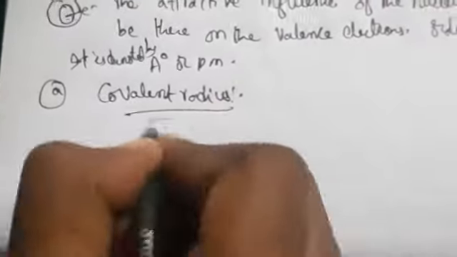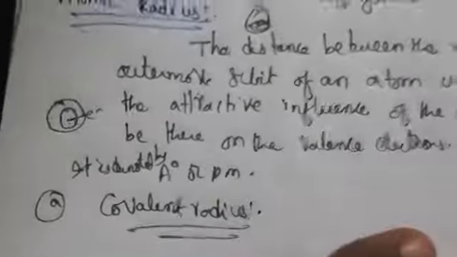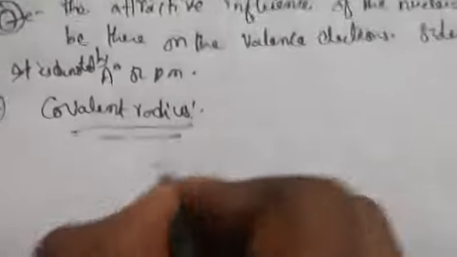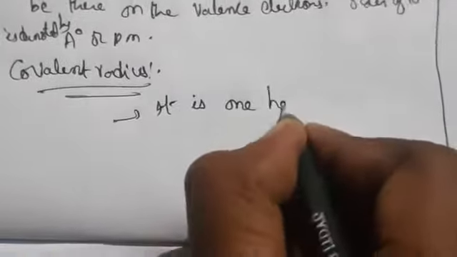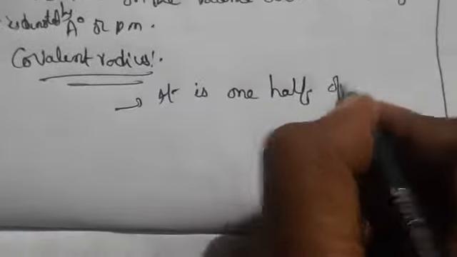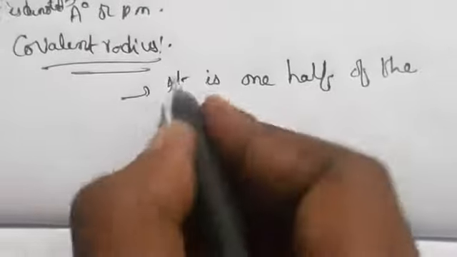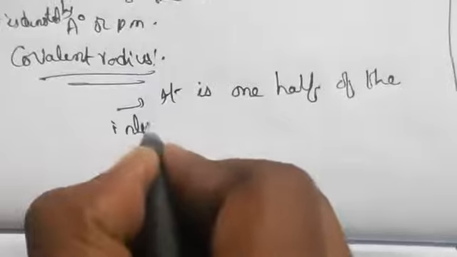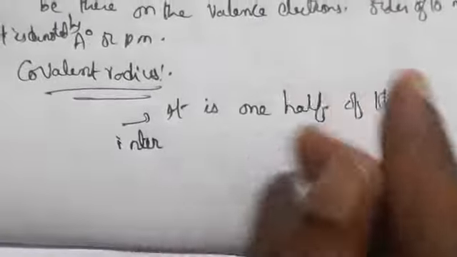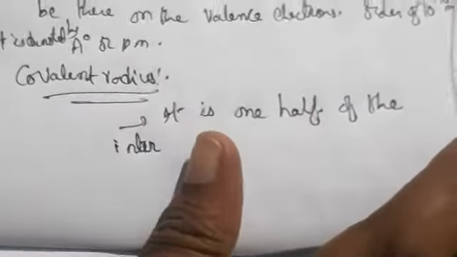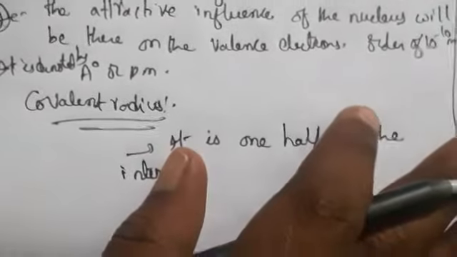So what is covalent radius here? Covalent radius is nothing but one half of the internuclear distance. Inter means what here? We are taking two different atoms, so between those atoms the distance will be the same. Okay, homodiatomic molecules we are taking.